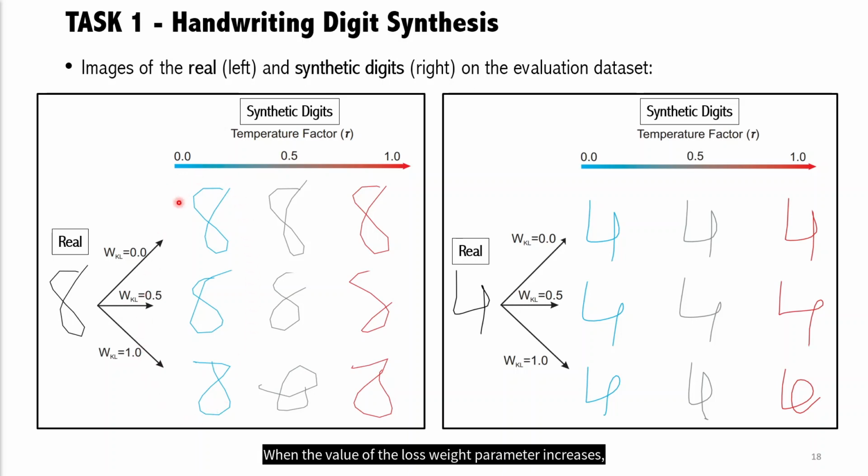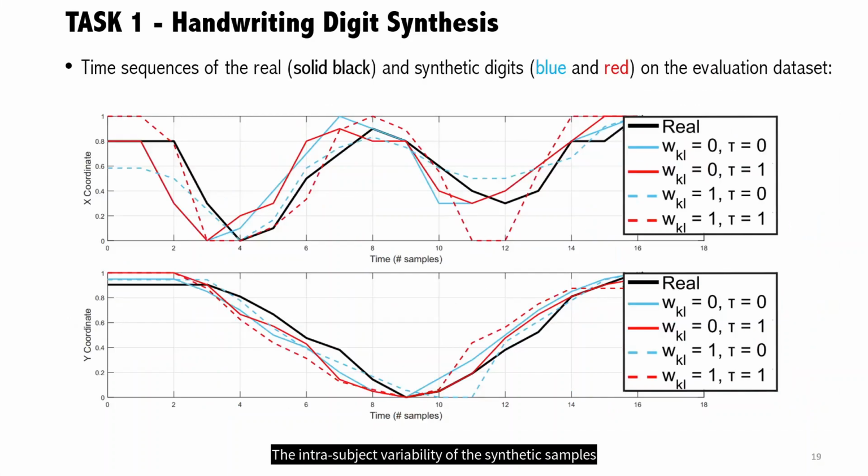When the value of the loss weight parameter increases, a higher variability of the synthetic samples is observed. For example, generating samples with different geometrical aspects of the loops and with strokes longer or shorter in time. The variability observed in the synthetic strokes is even higher when we increase the values of the loss weight and temperature parameters. A combination of them could further modify the intra-subject variability of the samples. The intra-subject variability of the synthetic samples can also be observed in the corresponding time sequences, red and blue color, in comparison with the real time sequences, black color.